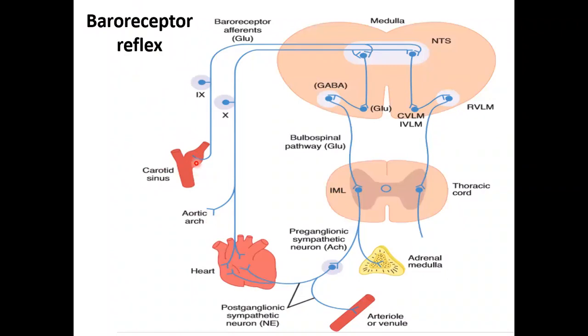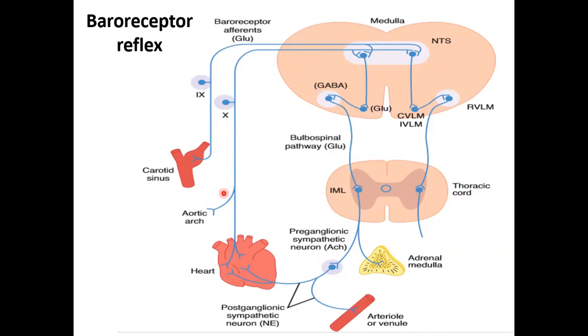These receptors are supplied through the vagus nerve and glossopharyngeal nerve, which take their impulses to the brainstem, specifically to the nucleus tractus solitarius, which in turn affects the vasomotor center either through an inhibitory or excitatory neurotransmitter, depending on the pressure change.